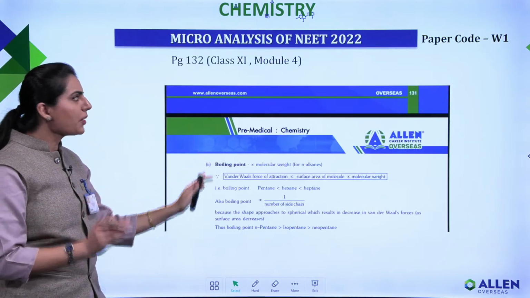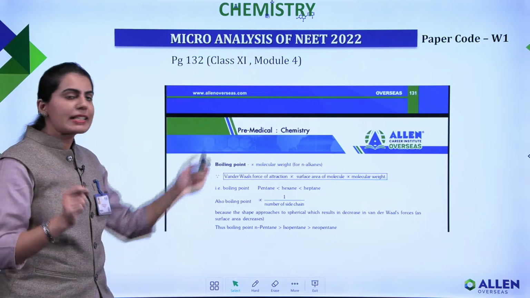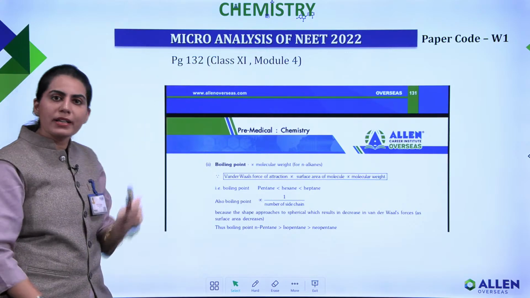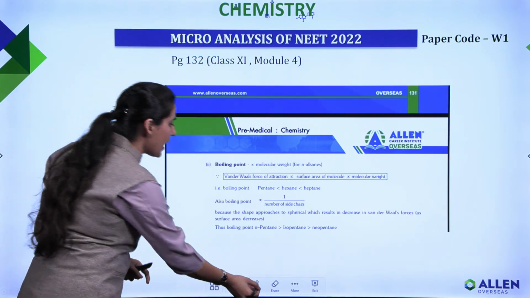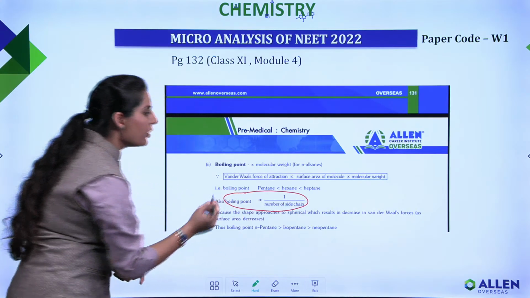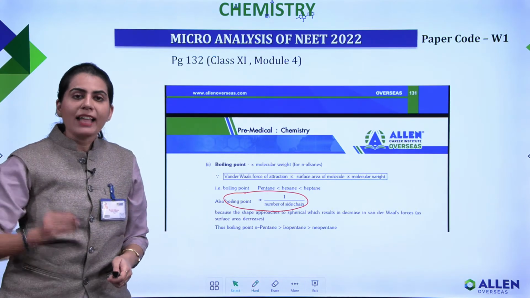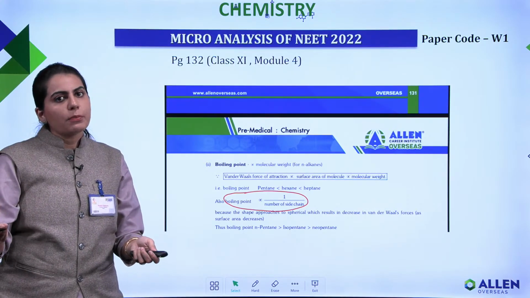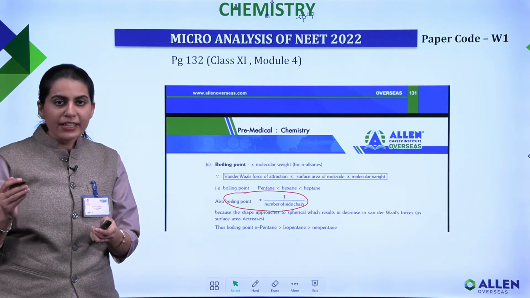If you see the concept in your Allen module of class 11th, module 4, with the page number mentioned, boiling point is inversely proportional to the number of side chains. This is exactly what I am saying: as branching increases, the boiling point decreases, right students?